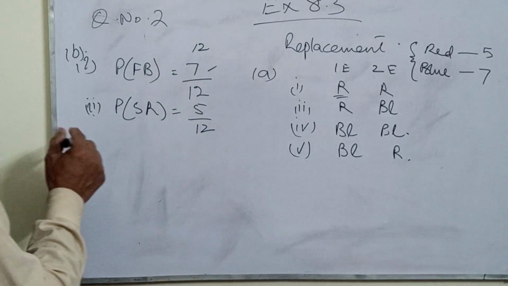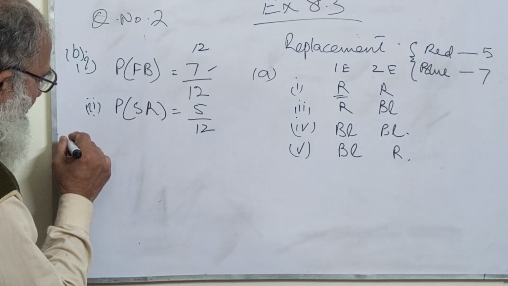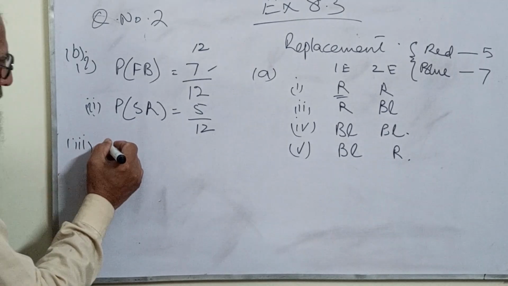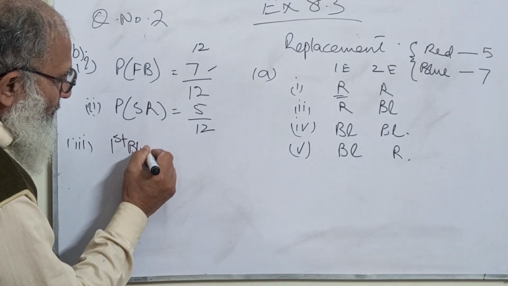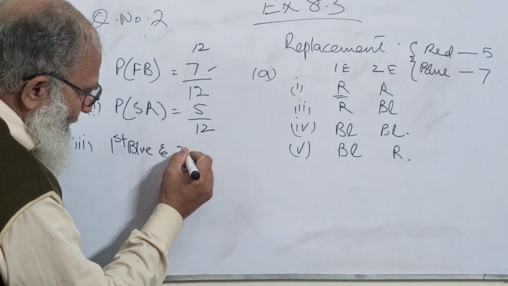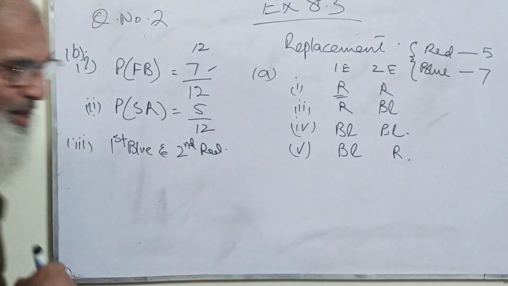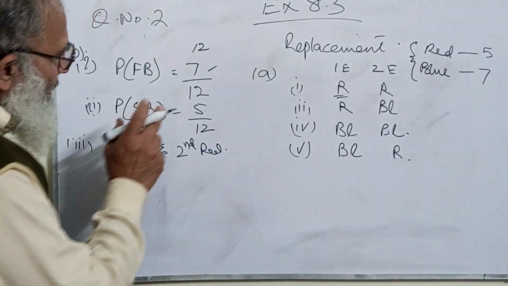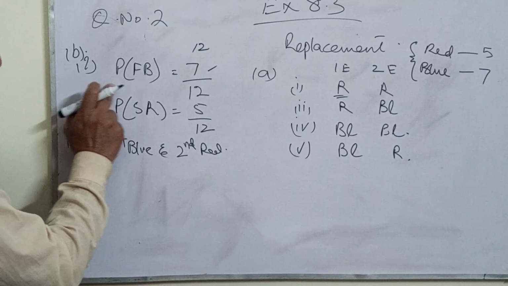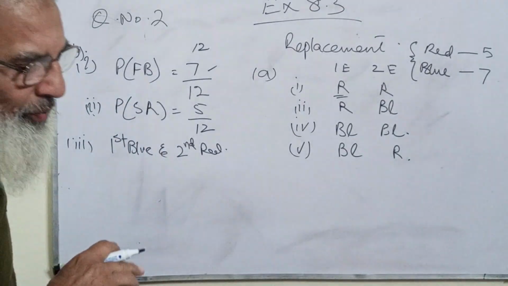the first ball is blue and the second ball is red. Now this is the question: the first is blue and second is red. How will you do it? So we have already done first ball is blue and second is red. Okay. Now what will we do?